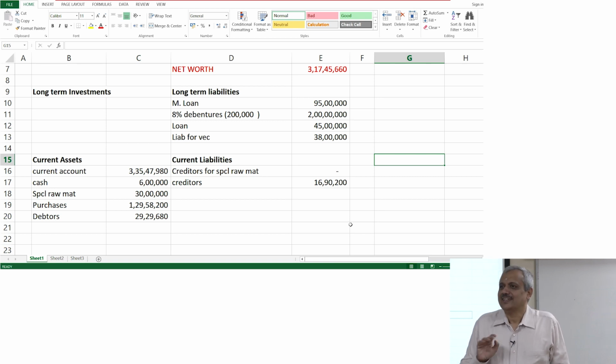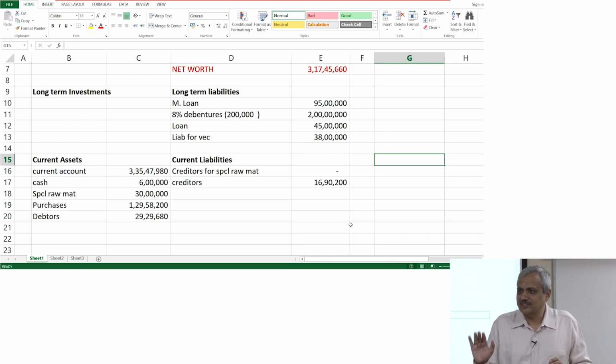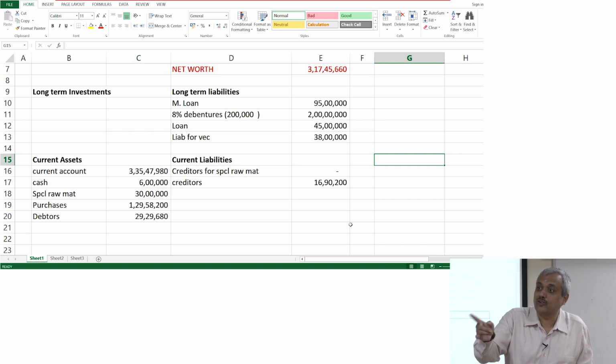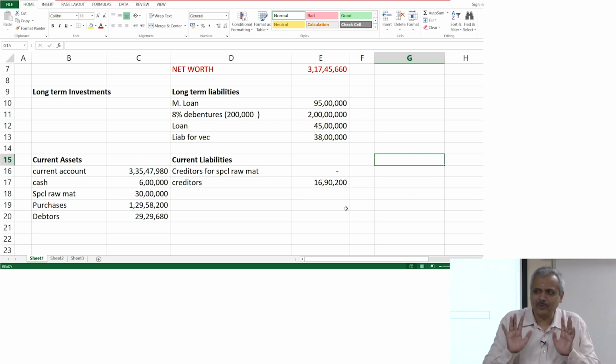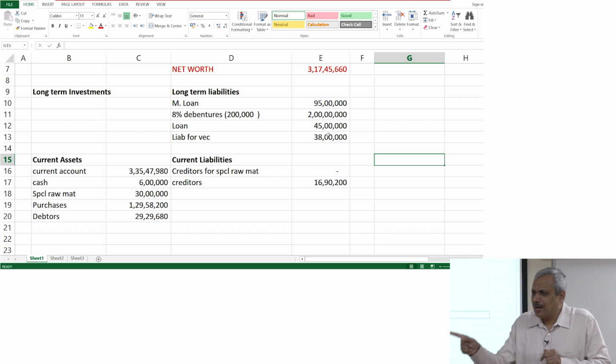Agreed. First, let us split the transaction into multiple parts. First part was there is an advertisement that is done. There is an expenditure that is incurred. Expenditure that is incurred is worth 45 lakhs. There is a cash outflow of 45 lakhs, not immediately, 1 month later. On the day the ad is complete, you become liable to pay. What will be the entry? The entry will be liability to pay, that is creditors for advertisement 45 lakhs.